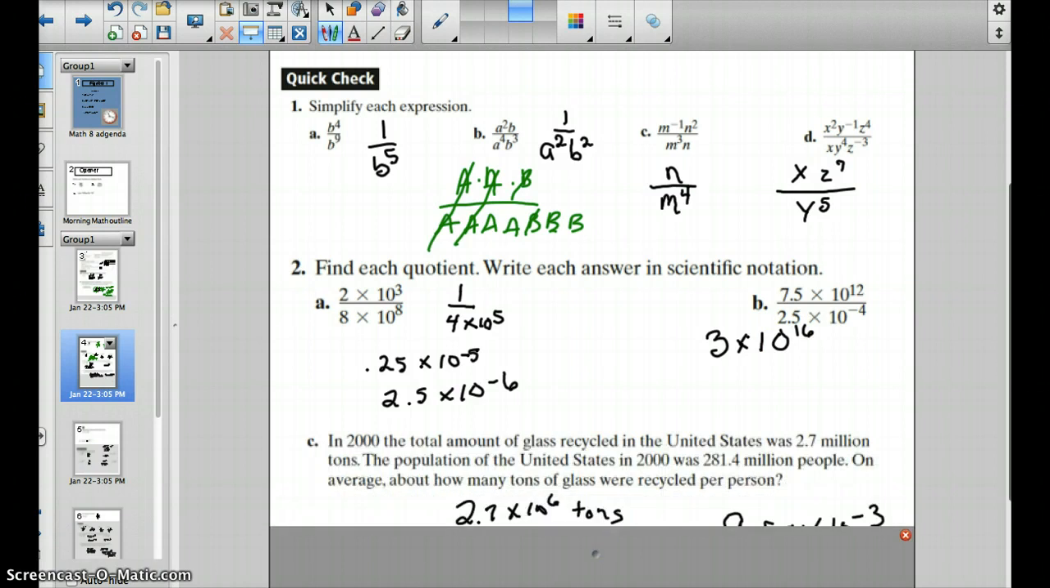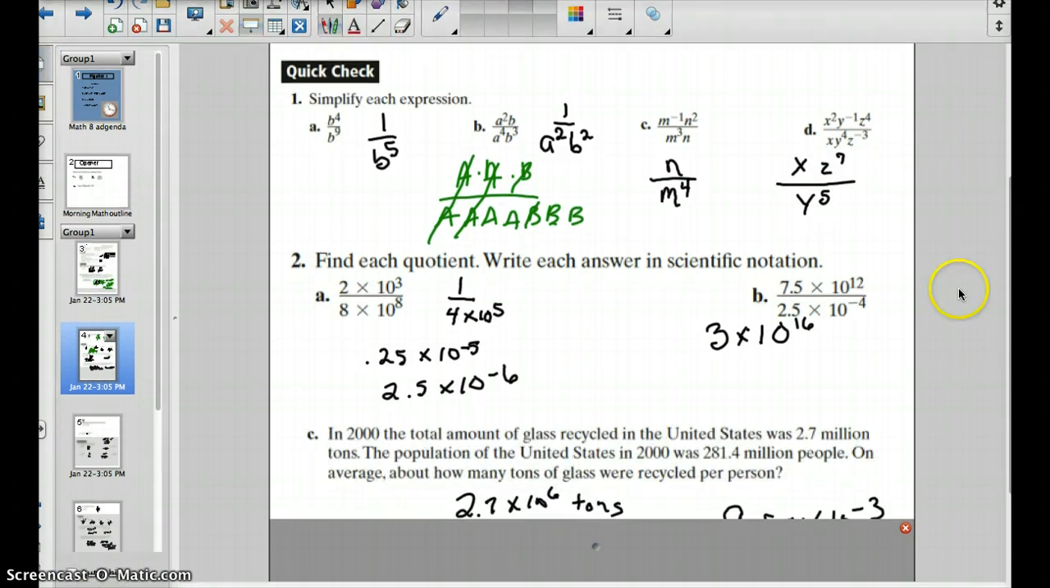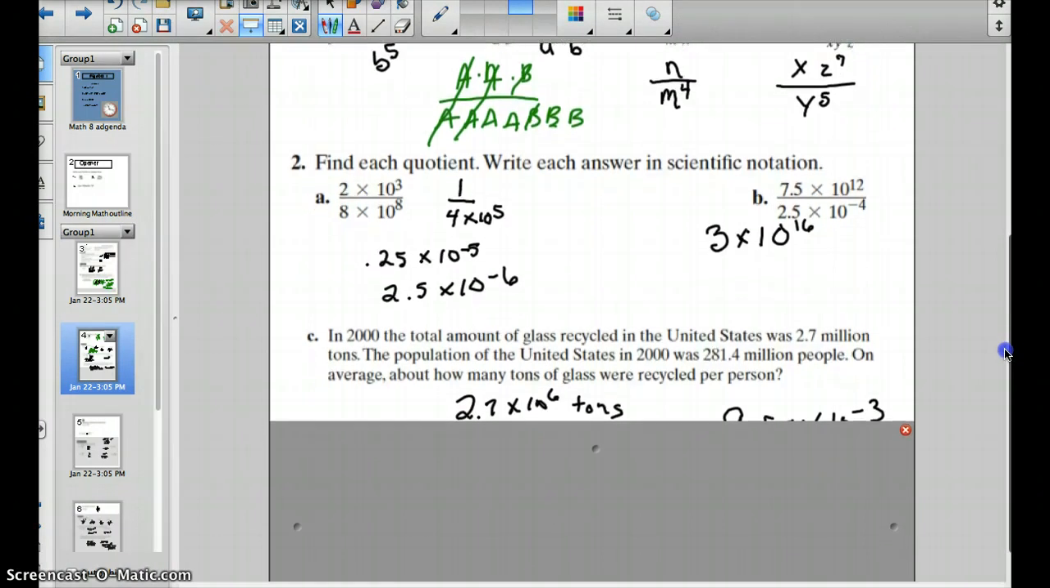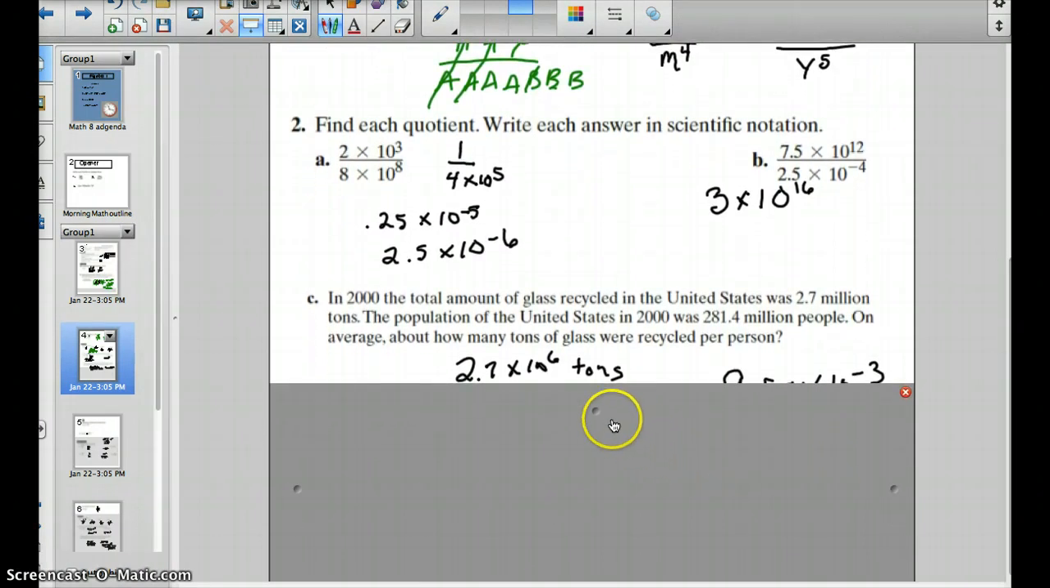Word problem. The total population of the United States recycles 2.7 million tons of glass each year, or in 2000, the population in 2000 was approximately 281.4 million. On average, how many tons of glass were recycled per person?